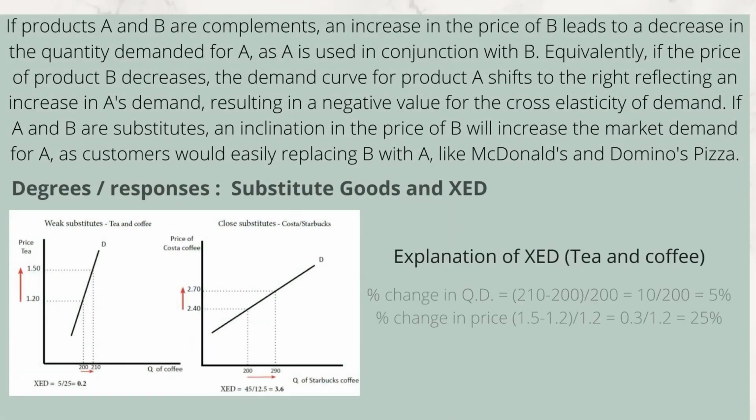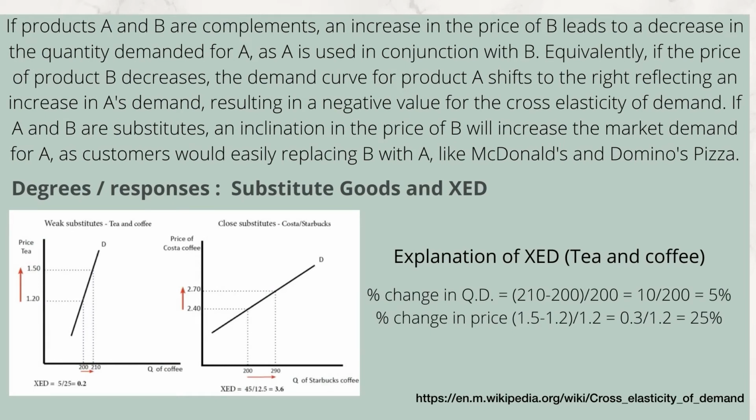If products A and B are complements, an increase in the price of B leads to a decrease in the quantity demanded for A, as A is used in conjunction with B. Equivalently, if the price of product B decreases, the demand curve for product A shifts to the right, reflecting an increase in A's demand, resulting in a negative value for the cross-elasticity of demand.